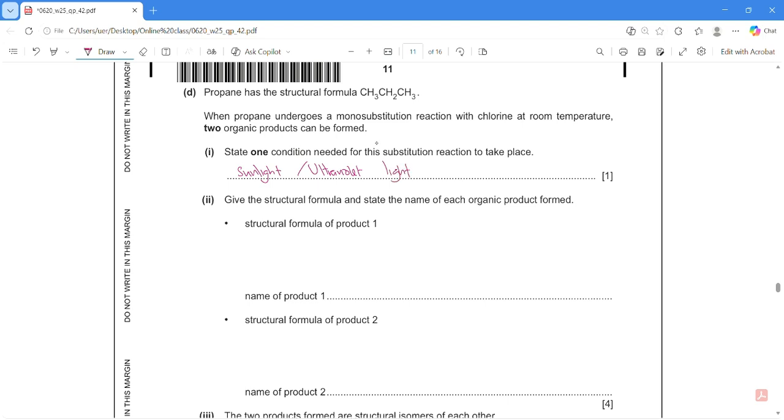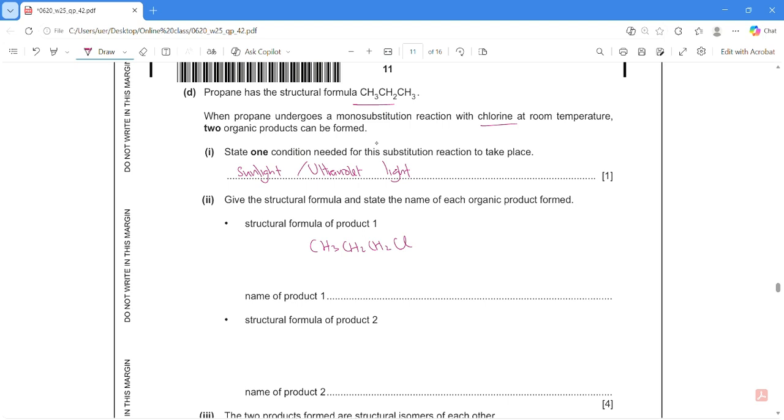Give the structural formula and state the name of each organic compound formed. Structural formula of product 1. For this substitution, we just need to replace any one of the H from this propane with the halogen, chlorine. First, let's say I replace the H from the last carbon, so I get CH3CH2CH2Cl. Then for the naming of this product, we have to tell them the position of this Cl.